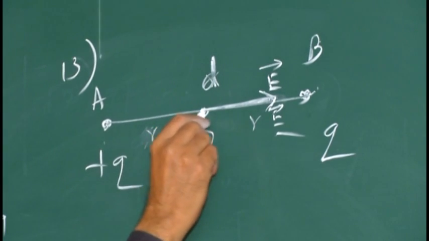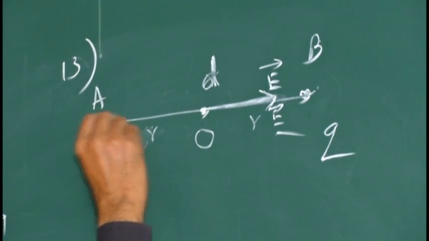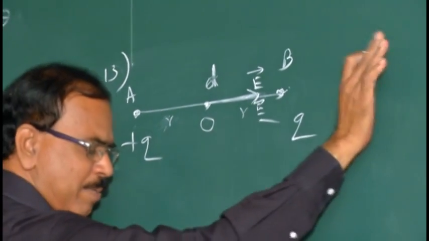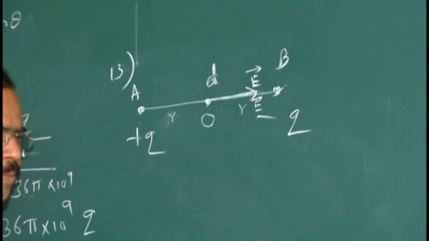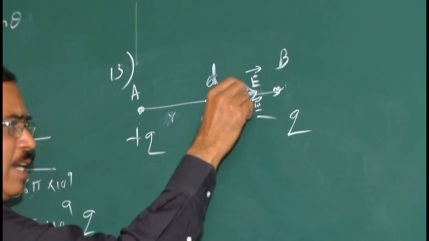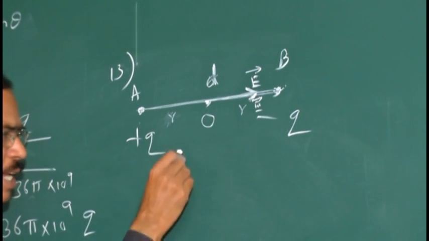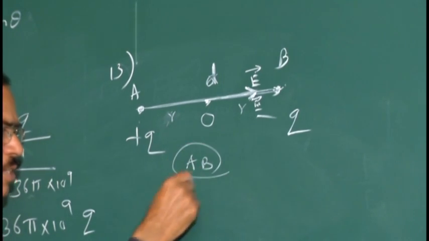So at this midpoint, due to this charge E acts in this direction, and due to this charge again E acts in the same direction. So both E's are acting in the same direction. That means the net field acts along AB. The answer is along AB.